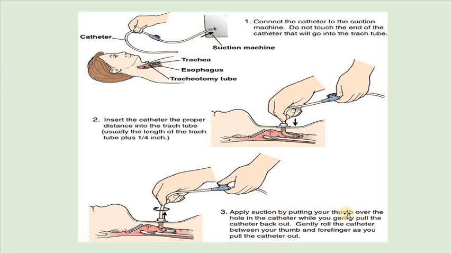Apply the suction by putting your thumb over the hole in the catheter while you gently pull the catheter back out. Gently roll the catheter between your thumb and the forefinger as you pull the catheter out. This is very important, so we have to clean from all the areas. And it is better that a multiple-eyed catheter be used than the whistle tip catheters. Whistle tip catheters cause trauma to the mucosa. The tracheal mucosa and the bronchial mucosa are very delicate.